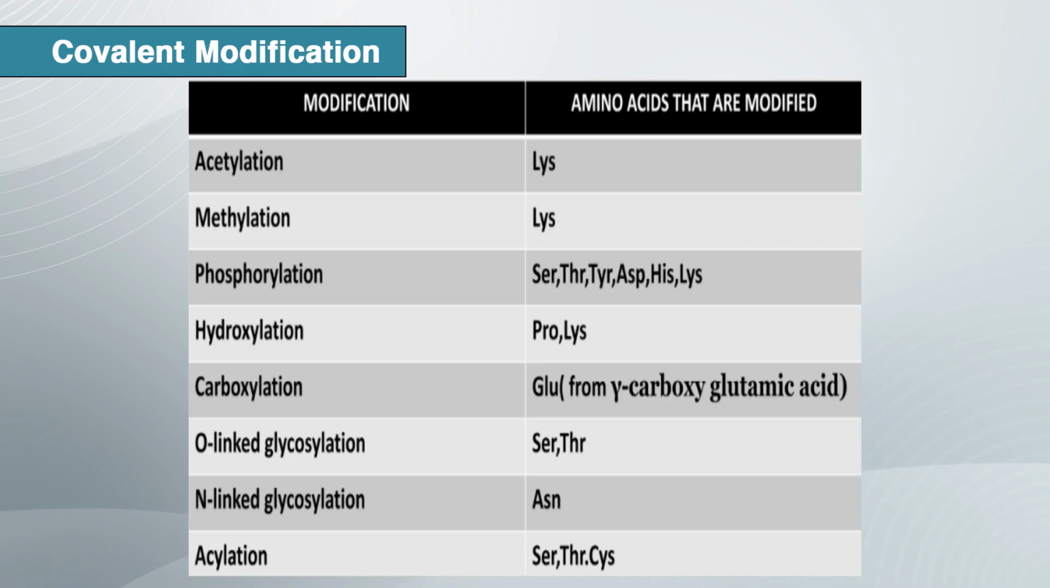Hydroxylation occurs on proline and lysine. Carboxylation occurs at the carboxyl group of glutamic acid. O-linked glycosylation occurs at serine and threonine only. N-linked glycosylation occurs at asparagine, and acylation occurs at serine, threonine and cysteine.